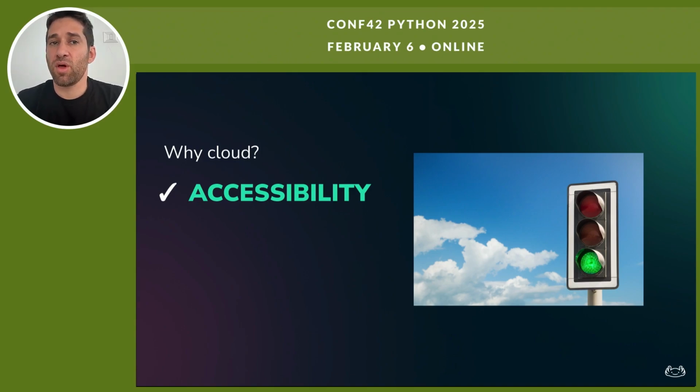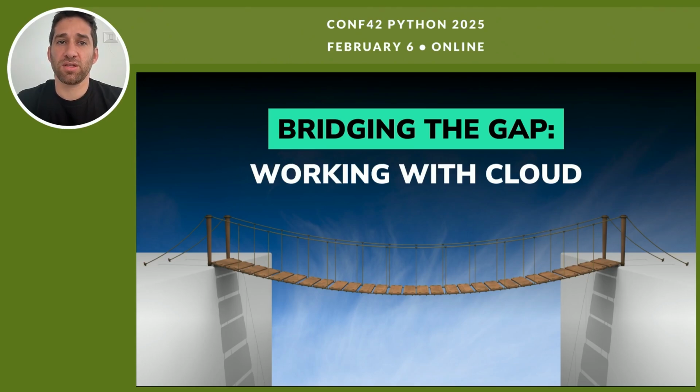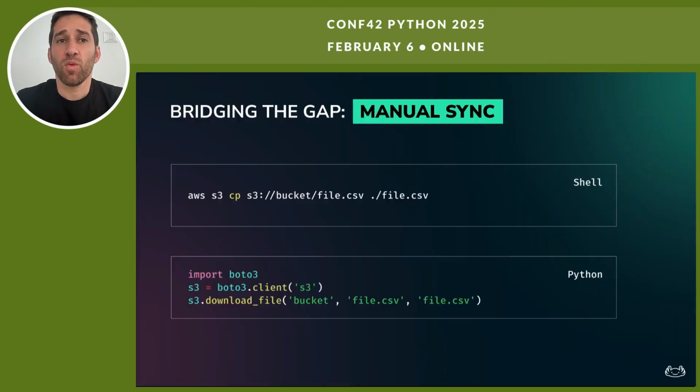So moving to the cloud unlocks new possibilities, but it also brings in new challenges. Let's take a closer look at what this transition looks like. Transitioning to the cloud poses challenges, especially when it comes to using familiar libraries. How can we bridge the gap between favorite tools and cloud storage? One approach is to manually sync data between the local and the cloud storage. For instance, use AWS CLI or Boto3 and download and upload the data all the time. While this approach can get the job done, it's not the most practical, and it becomes error-prone, cumbersome, and hard to maintain as things change.